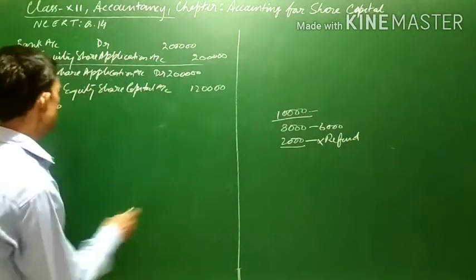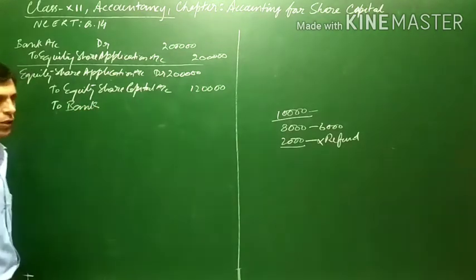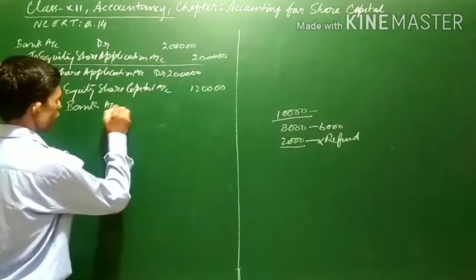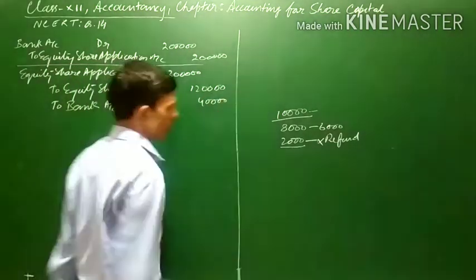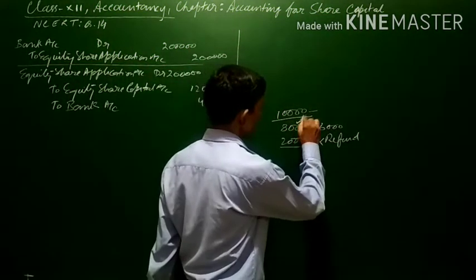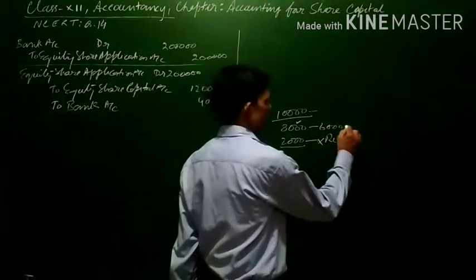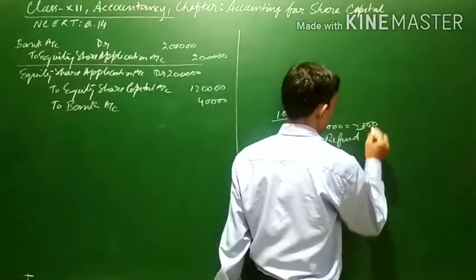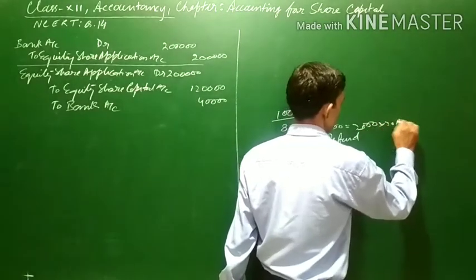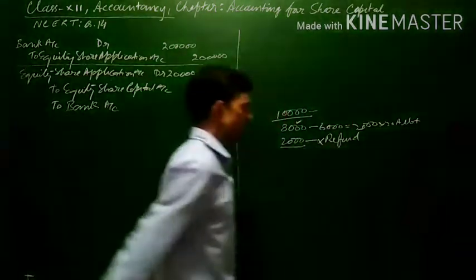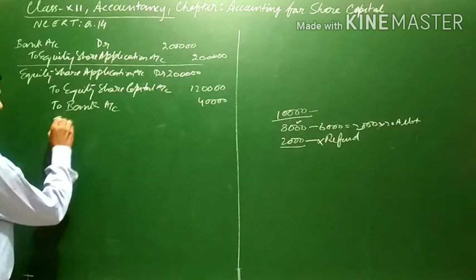So for 2,000 shares there will be a refund of application money: 2,000 into 20, that is 40,000, will be refunded. Out of the 8,000, the remaining 2,000 shares' application money will be transferred to the allotment account, because excess application money is transferred to the allotment account.